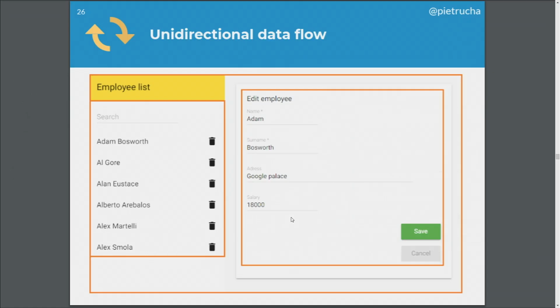Let's go into a little bit more detailed approach. Just give me some time, please.